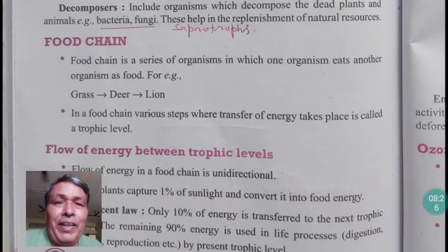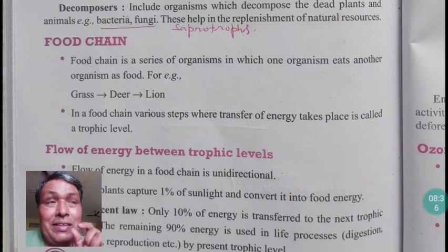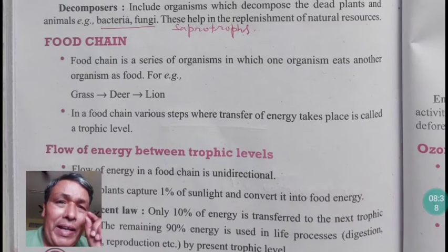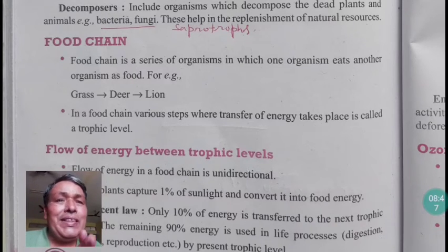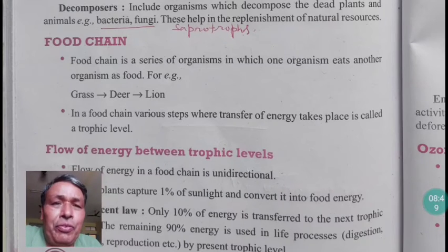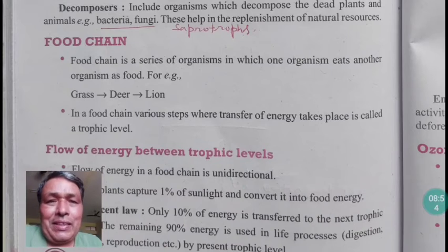Actually, scientists define food as energy. So what is a food chain actually? A food chain starts from the herbivores. Herbivores are primary consumers, carnivores eat the herbivores, and secondary consumers eat the primary consumers. So it is a chain-like structure in which food or energy flows in the form of a chain. That is called a food chain. Food is also called energy. Directly or indirectly, we can say food is energy.